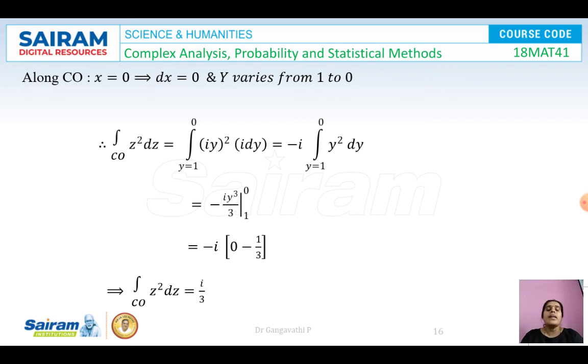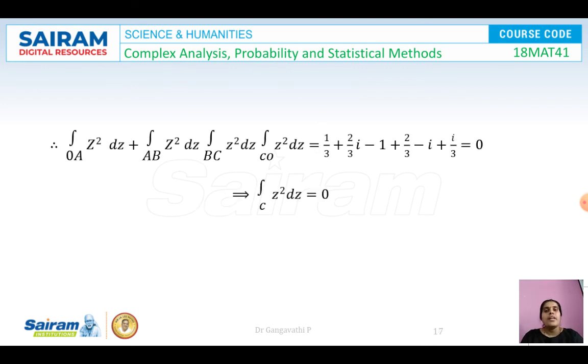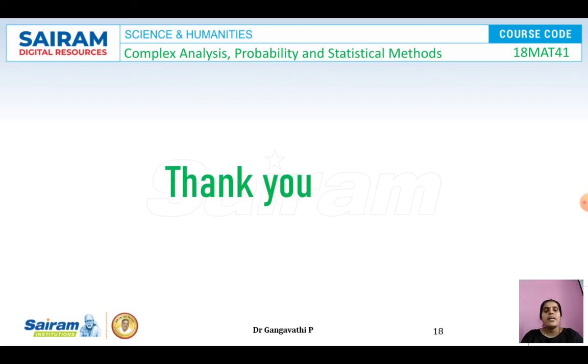With this, we have completed the integration along all 4 sides of the square. Now we have to substitute. The integral over the closed curve C of z square dz was split into 4 parts, and we substitute the answers of all 4 parts here. You can observe that all the terms get cancelled and we get the answer as 0. So the integral over C of z square dz is equal to 0. Hence, Cauchy's theorem has been verified, and that is how we will be working out the problems on Cauchy's theorem. Hope you all have understood. Thank you.